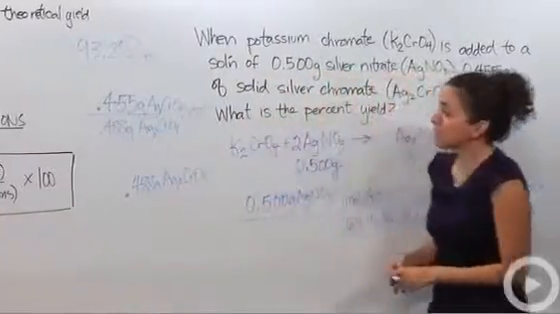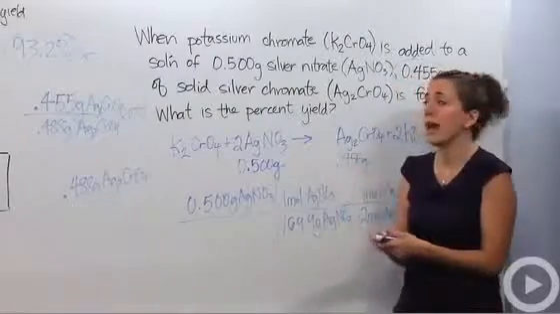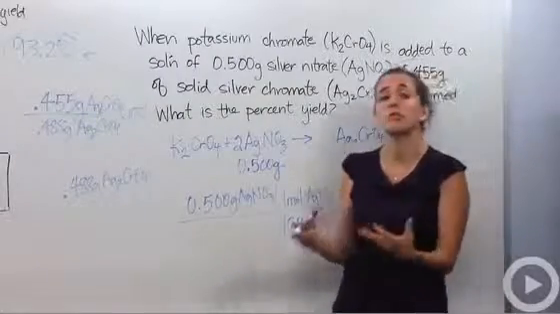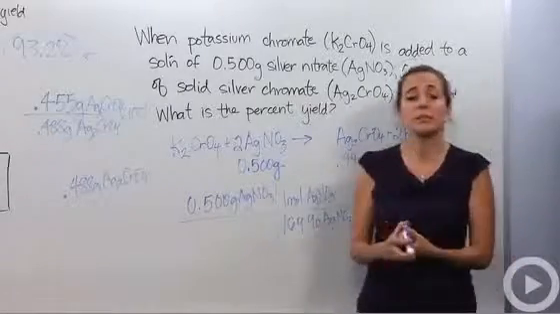All right, so for percent yield, you actually have to figure out how much you actually got from the experiment, how much you did in the lab, and then how much in theory you should have gotten. And percent yield is a comparison of the two. So I hope that explains percent yield.